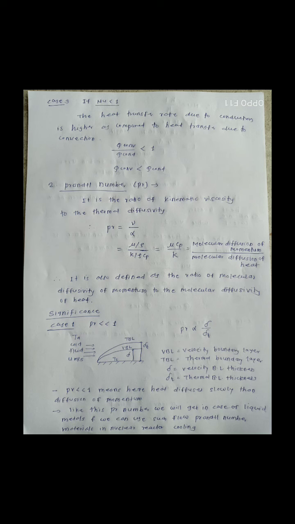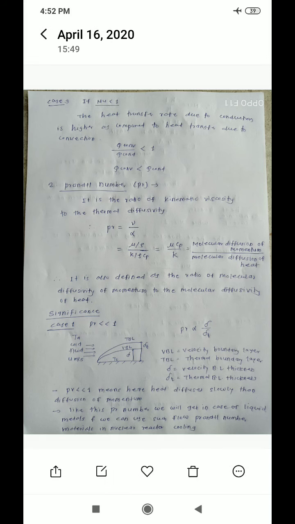Such a Prandtl number we get in the case of liquid metals, and we can use such low Prandtl number materials in nuclear reactor cooling. So the Prandtl number less than 1 condition is used in the case of liquid metals, and liquid metals are used in nuclear reactor cooling.